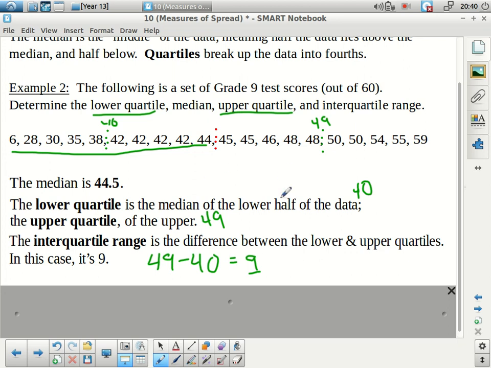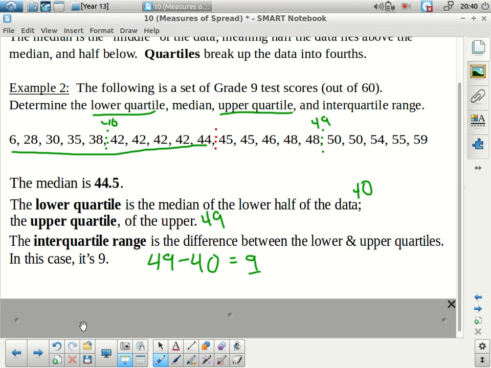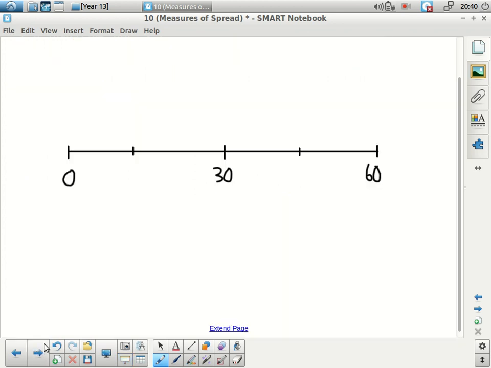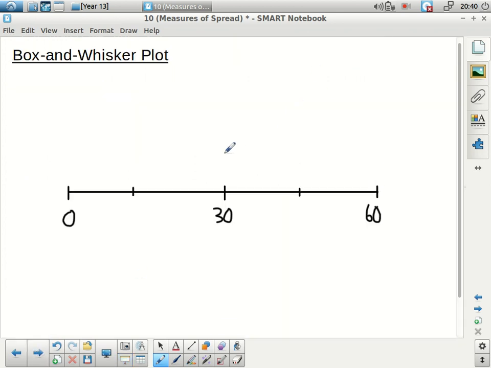Now, this information can also be used to create a box and whisker plot, which is that funny chart we had a couple days ago. So I'm going to briefly show you how that works. In terms of our scale, 60 is a good reference point because that was the highest possible score.